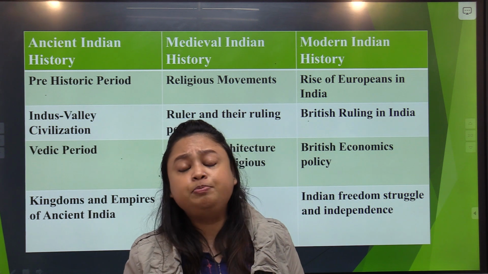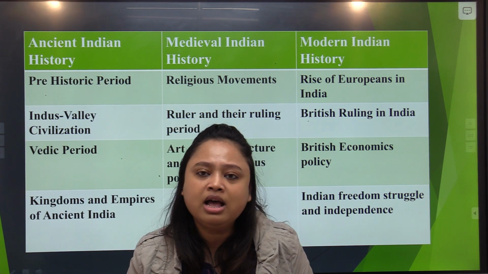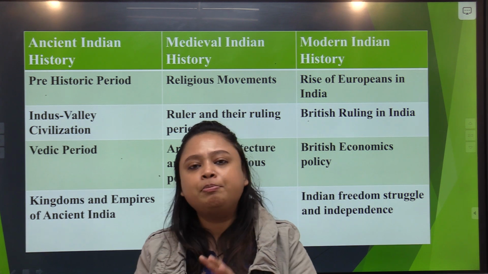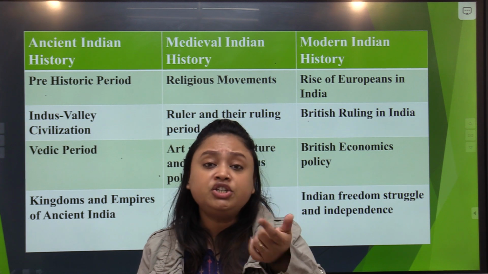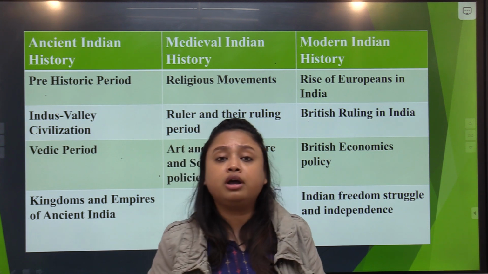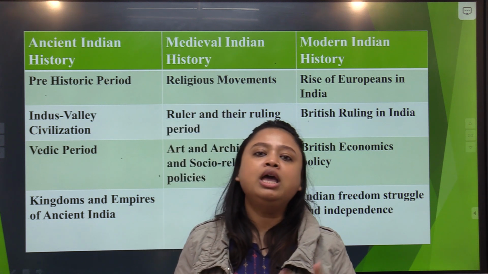Akbar's period witnessed many great things. He created many new policies, religious policies, not only for followers of Islam but also for people following the Hindu religion.